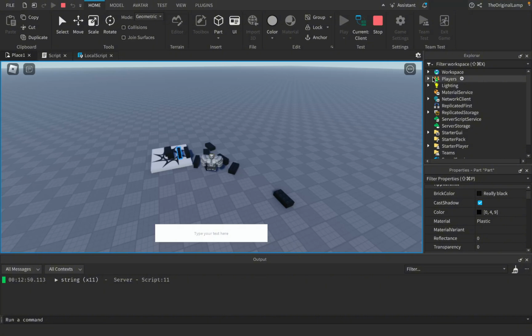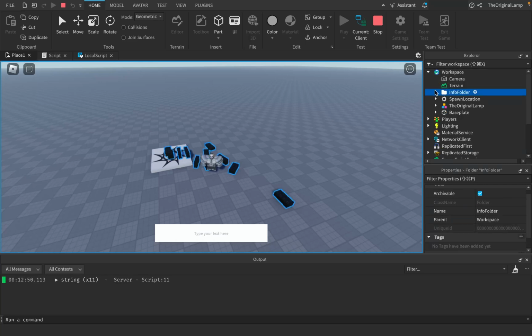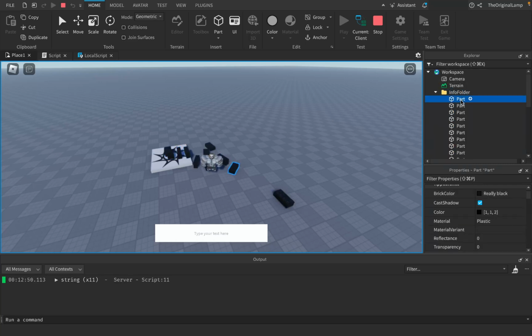So if you just download some sort of application that lets you see all of this information, then you will be able to go into this folder, you'll be able to see all of these parts, and you will also be able to see their color. And you'll be like, okay, this part 101, by doing some quick decoding, we can now be like, okay, well, 101, what is that? That is this letter, right? And from then, we can reverse engineer and get our password back from just a bunch of Roblox parts.